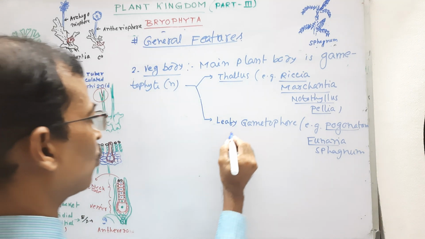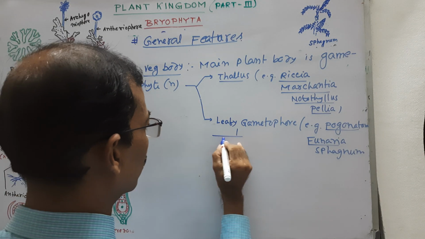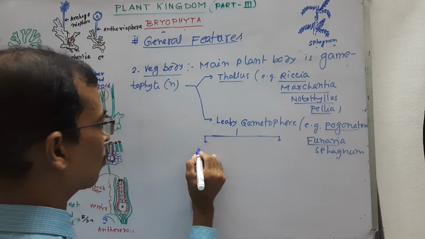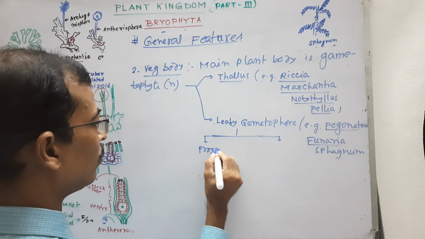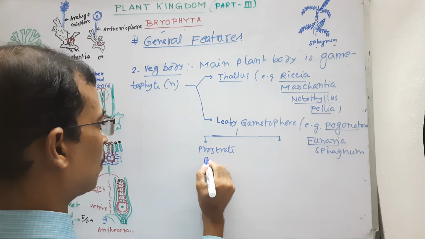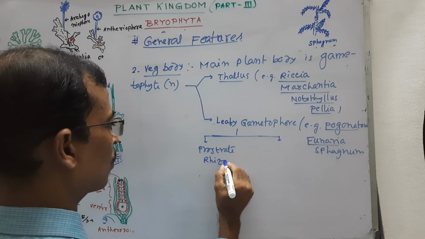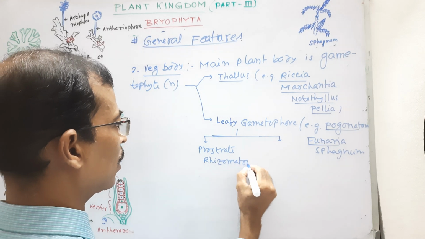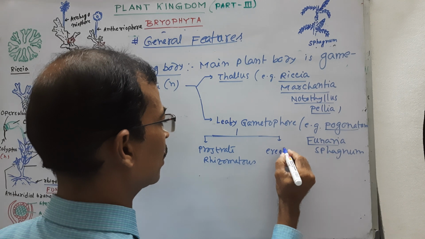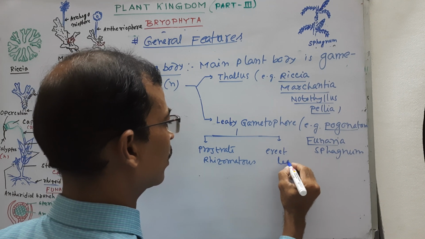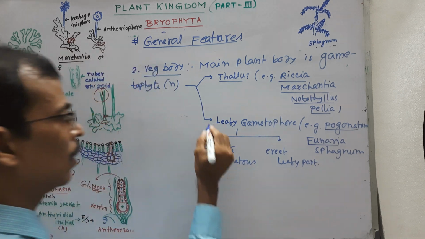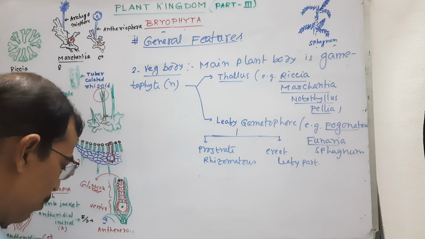This leafy gametophore further consists of two parts, that is prostrate rhizomatous part and erect leafy part.